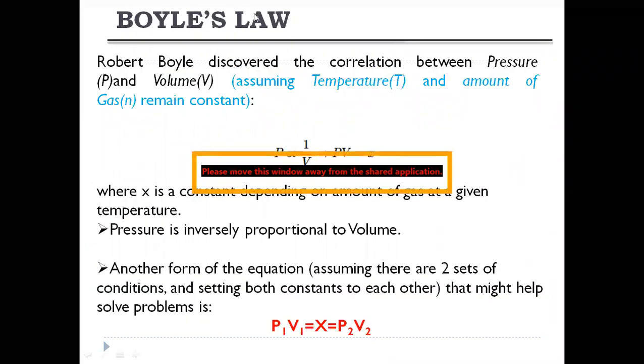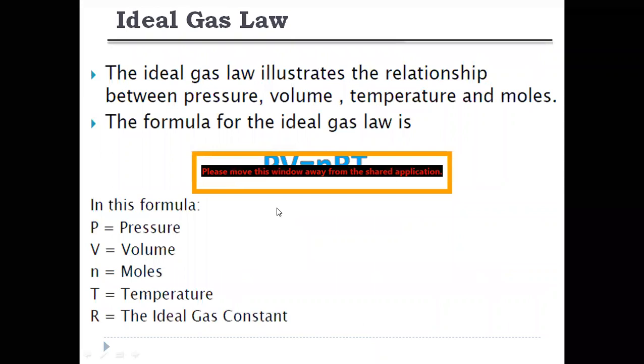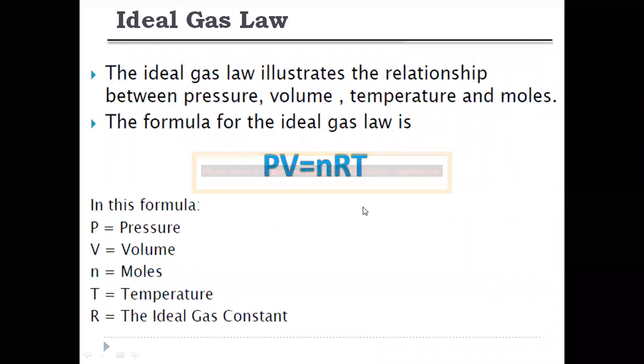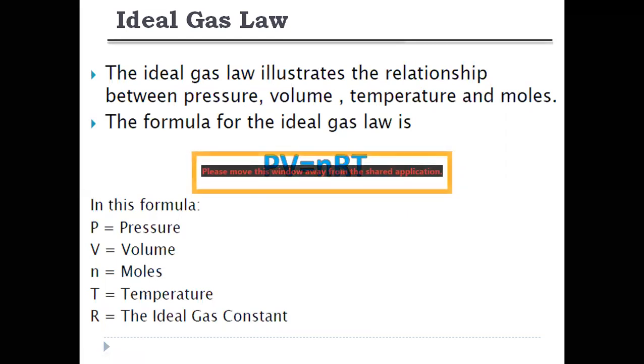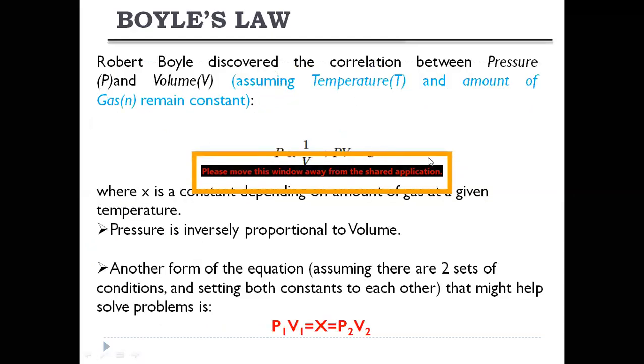So coming to Boyle's law, if you take this ideal gas, what are the variables here? Pressure P, volume V, number of moles N, R is a constant value, and T is temperature. If you keep N, R, and T constant, that means the number of moles is constant, the characteristic gas constant is always constant, and temperature is constant, what happens? PV is equal to constant. So if we take V to this side, P is proportional to 1 by V.